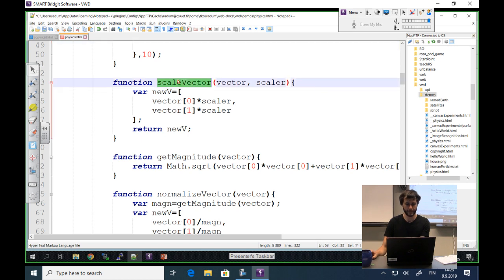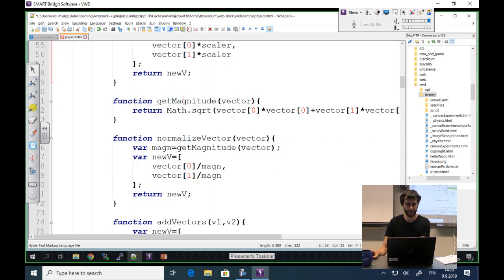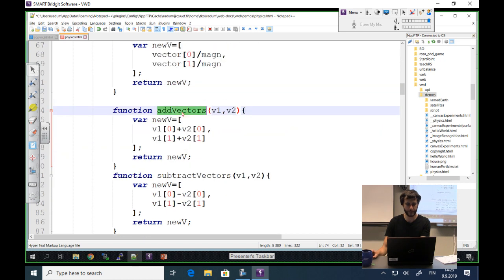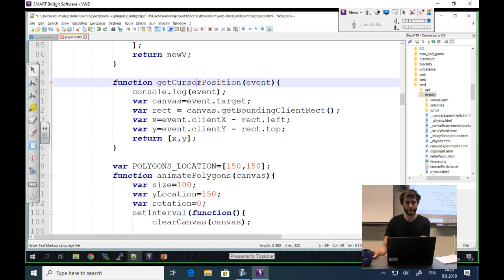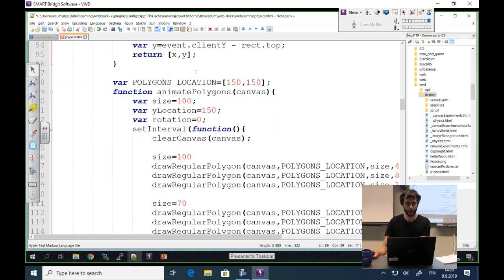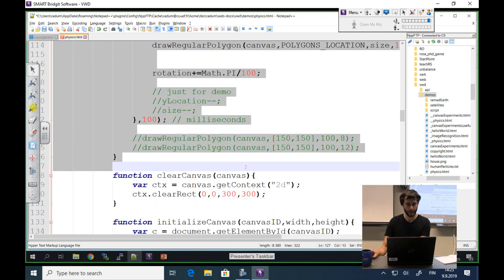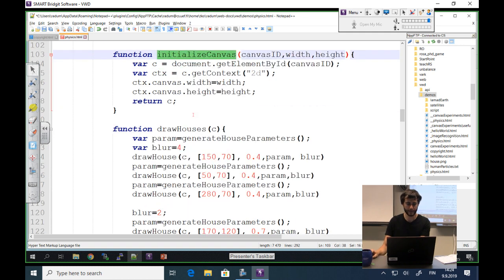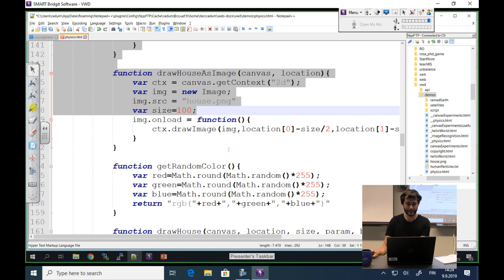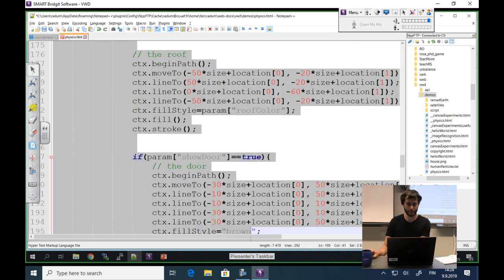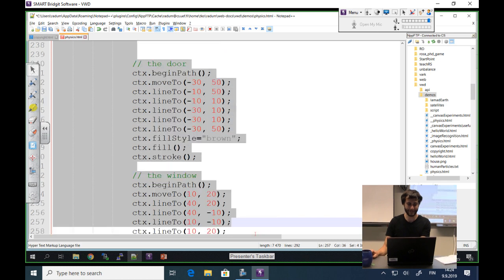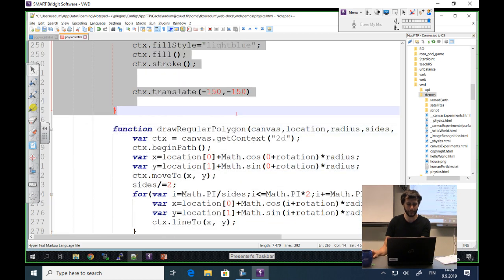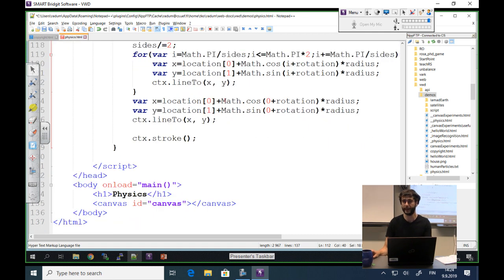Okay, vector operations. I will keep everything. Scale vector, get magnitude, normalize vector, add, subtract. Get cursor position may still be useful. These polygons examples I don't need. Clear canvas function, I want to keep it because every time you redraw on the canvas you want to delete what has been there before. Initializing the canvas, it's in use. Houses I don't need. Houses as image, random color, draw house, I don't want these things, so many things go away. Draw the regular polygon is still there.